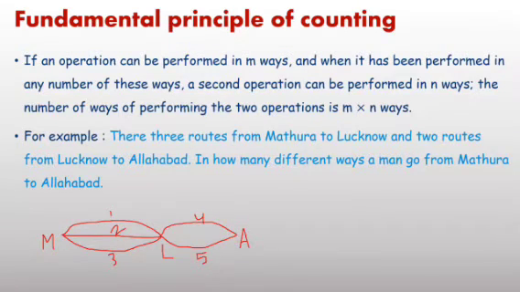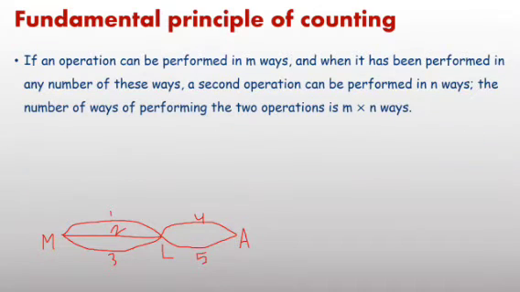When it has been performed in any number of these ways, it implies from Mathura to Lucknow you have 3 routes. You select any one path and complete one task, means you have reached Lucknow, one task over.